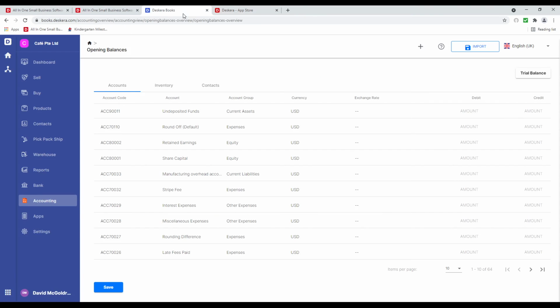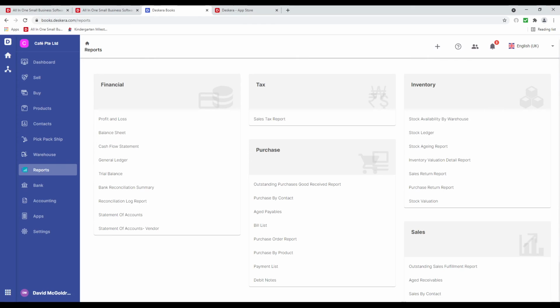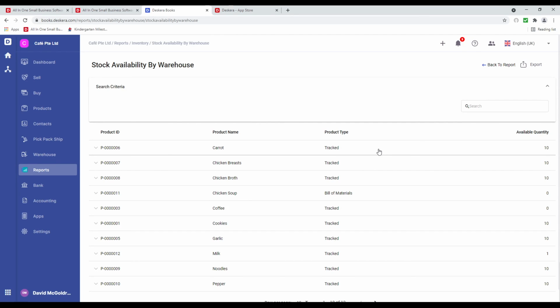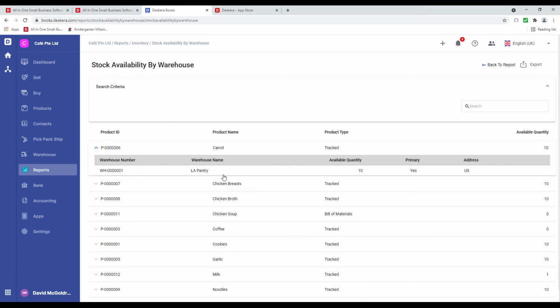Next, let's go to Books. And let's click on Reports. Inside here, I just want to show you some inventory reports. So you can see your stock availability report. So I can see my stock here. And I can see my warehouse, the available quantity. Is this my primary warehouse? And the address of the warehouse.